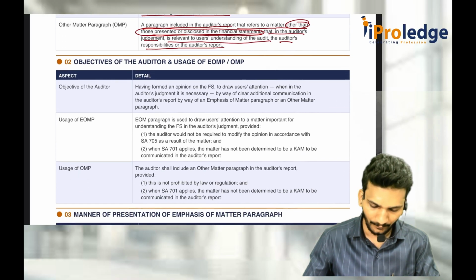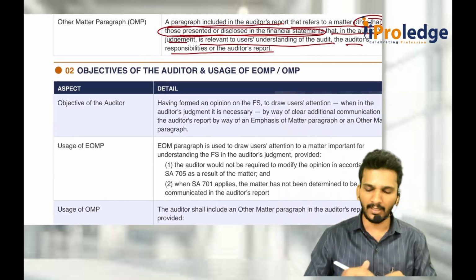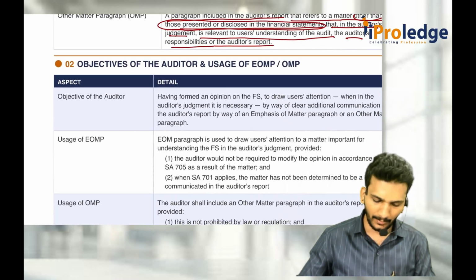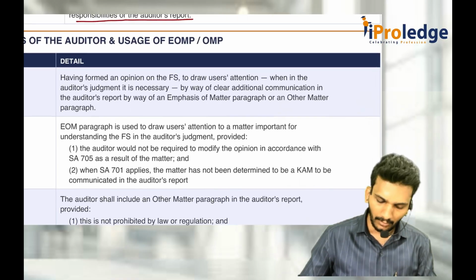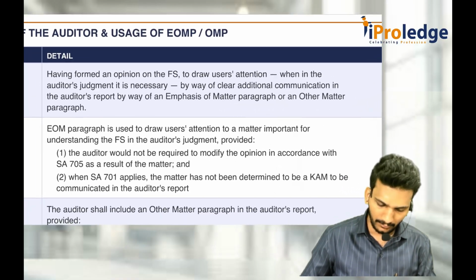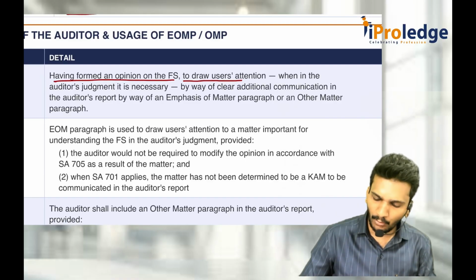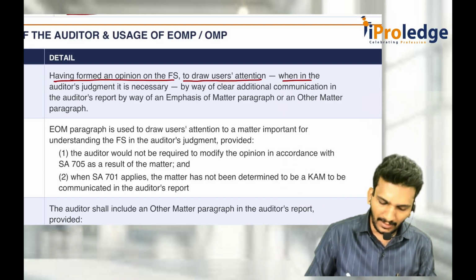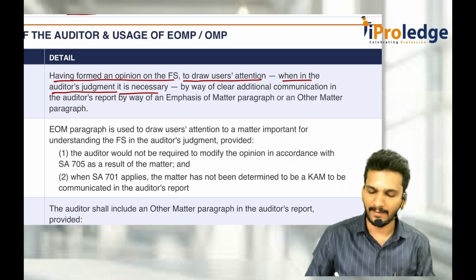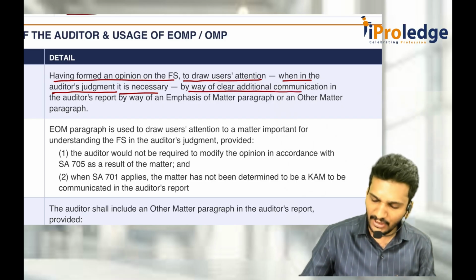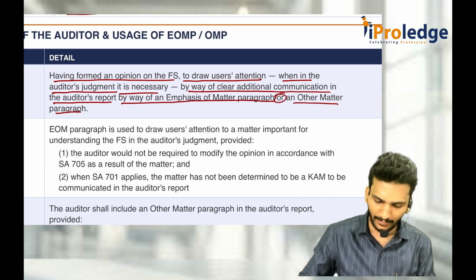Other information. Then what is the objective of the auditor with respect to EOM and other matter paragraph? Having formed an opinion on the financial statements, to draw the users' attention, when in the auditor's judgment it is necessary, by way of a clear additional communication in the auditor's report, by way of an emphasis of matter paragraph, or by way of an other matter paragraph.